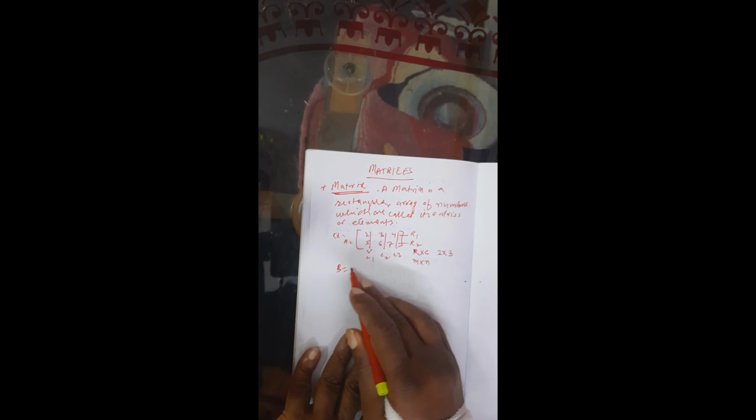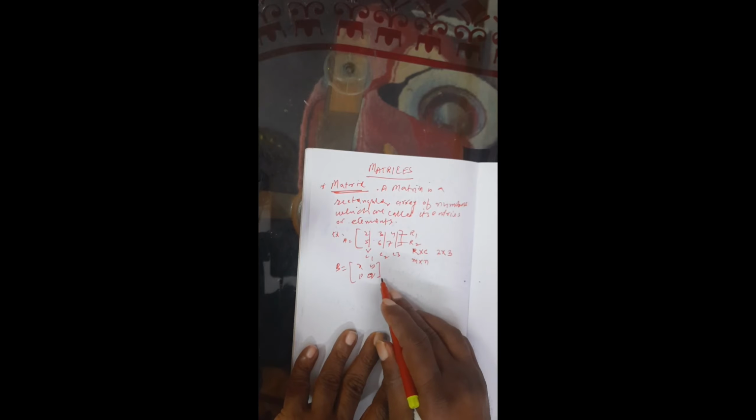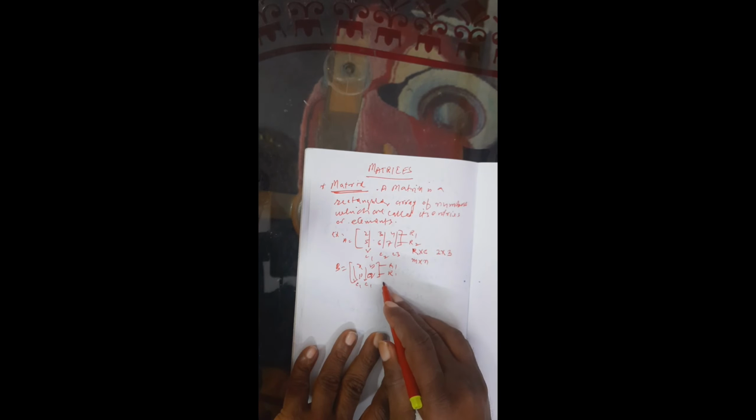So, B we are taking, suppose x, y, p, q. Here 2 rows and 2 columns, column 1, column 2. So, it is r by c, rows first: 2 rows and 2 columns.